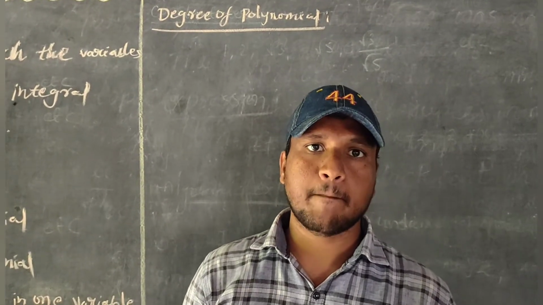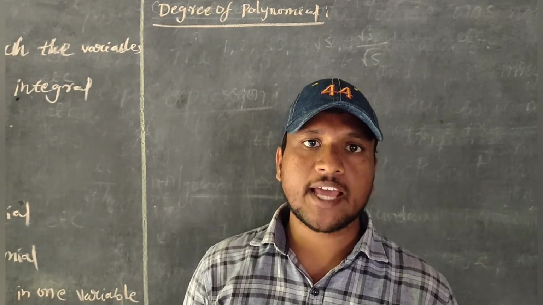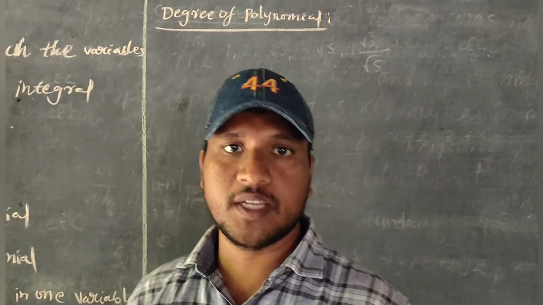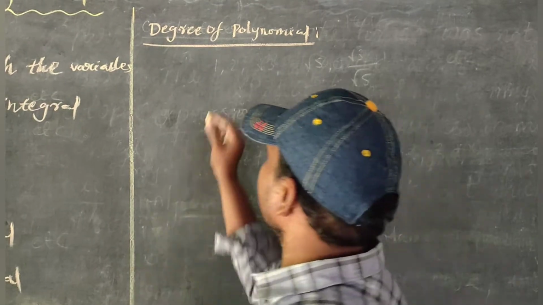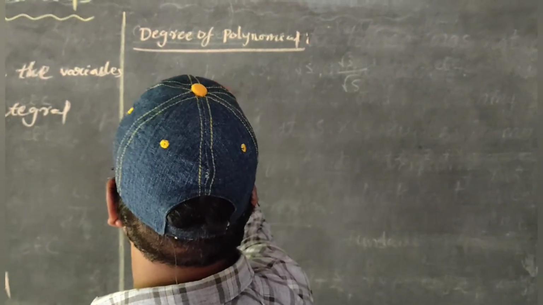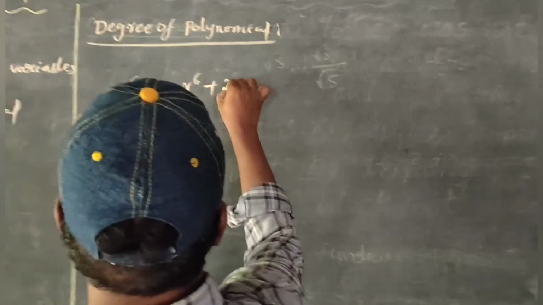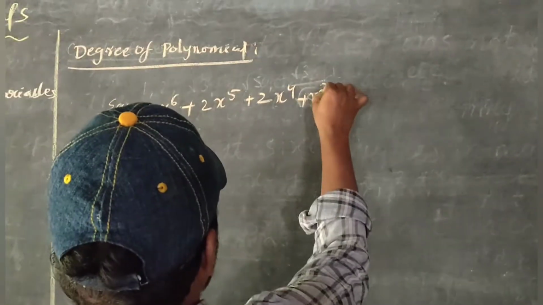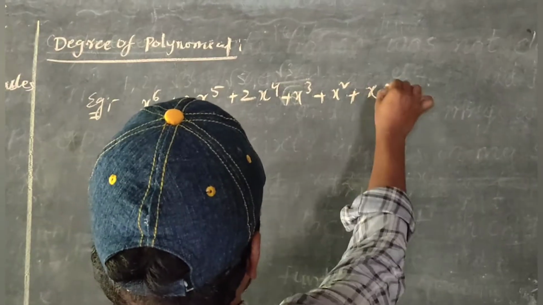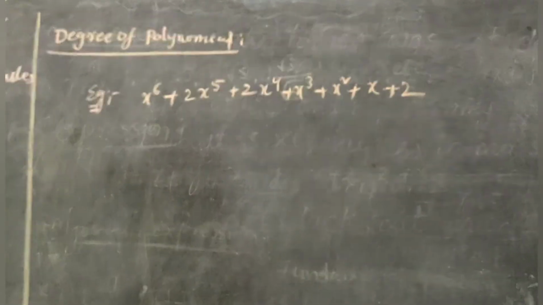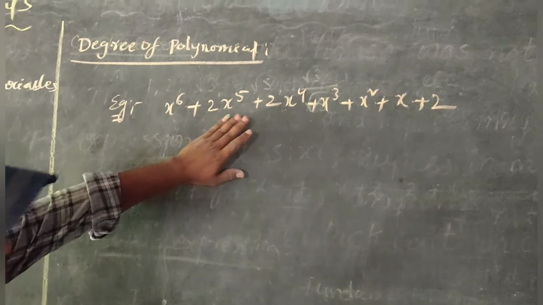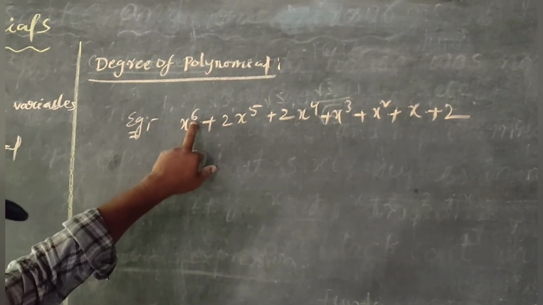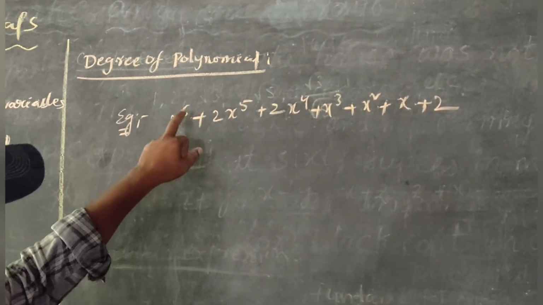The highest power of the variable in a polynomial is called the degree of the polynomial. For example, x power 6 plus 2x power 5 plus 2x power 4 plus x cube plus x square plus x plus 2. Here one polynomial is given. What is the degree? The highest power of the variable.